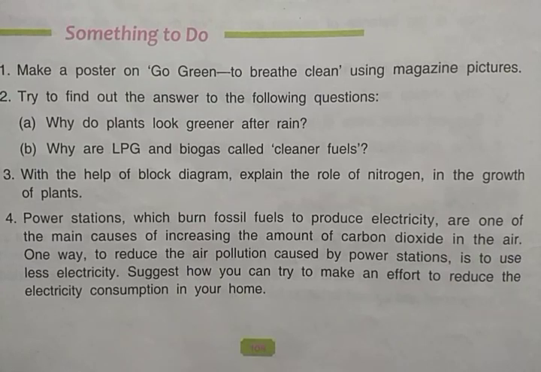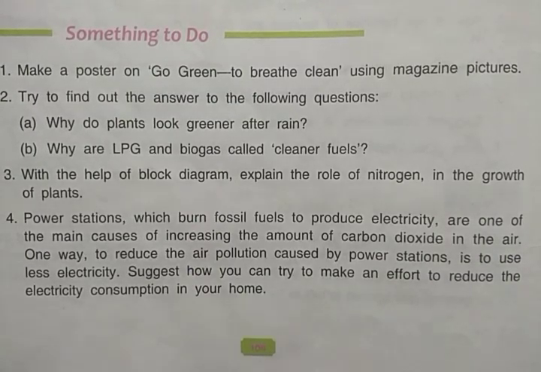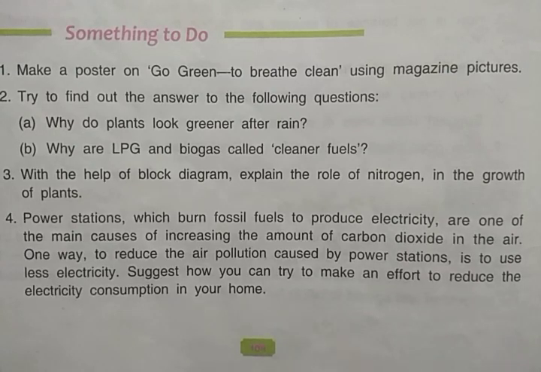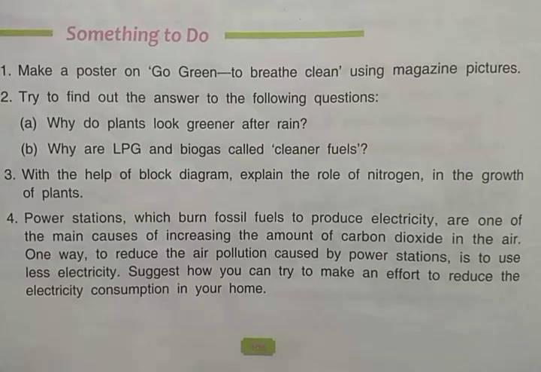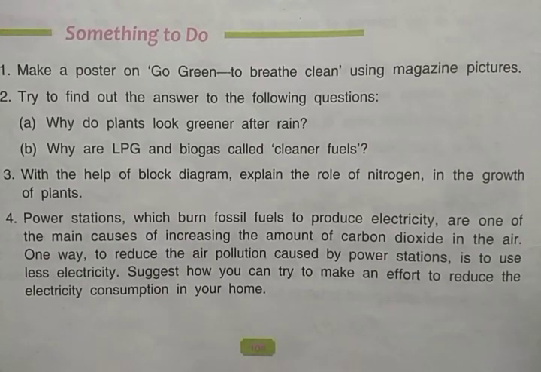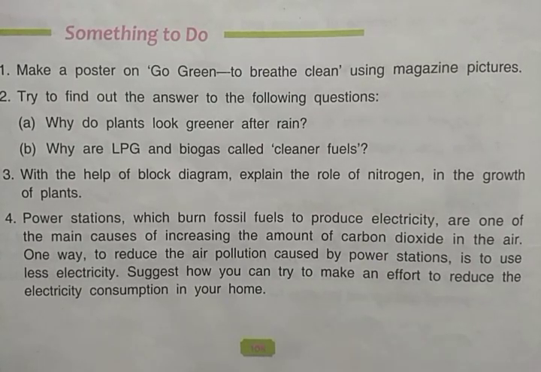In this way we can reduce the electricity consumption, and also we can change the bulbs or normal tube lights to LED lights. LED lights use less electricity, so उससे हम electricity consumption को reduce कर सकते हैं. Nowadays LED bulbs and LED tube lights are available in the market. अगर वो हम use करें तो उससे भी हमारी electricity consumption कम हो सकती है हमारे घरों में.